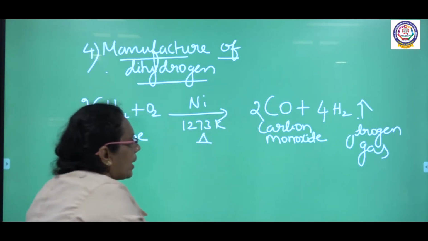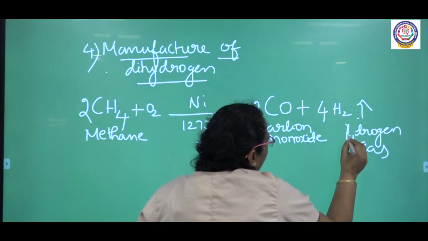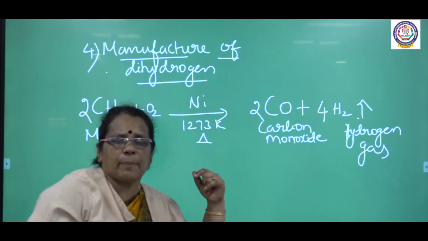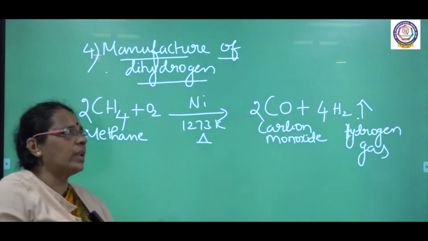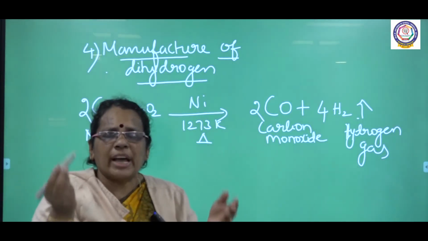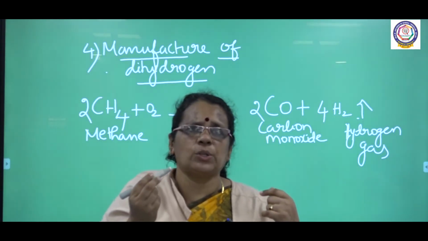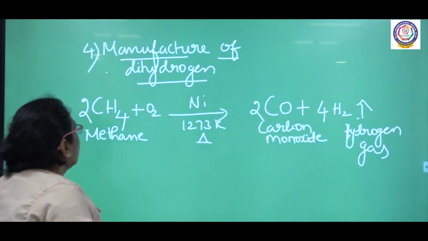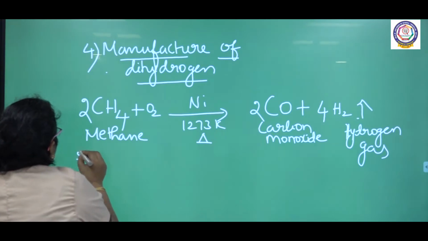So I am getting the product as hydrogen gas, which can be used as a fuel. In this method I can prepare dihydrogen which can be used as a fuel. So it can be called manufacturing of dihydrogen, or how alkanes are converted into dihydrogen. So this is the first reaction. The next one we are going to talk about is